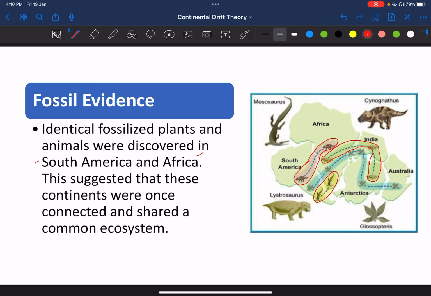Similarly, we have the fossils of Glossopteris. This is a fern, this is a plant found in all the continents, South America, Africa, Asia, particularly India, Antarctica, and Australia. So he suggested that once these continents were connected and had a common ecosystem.